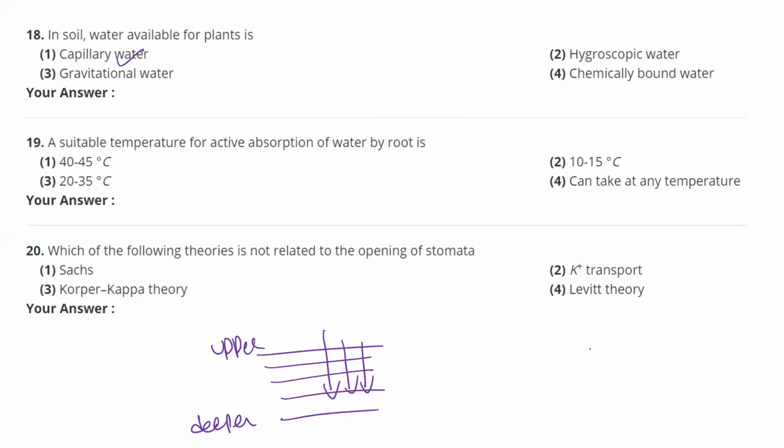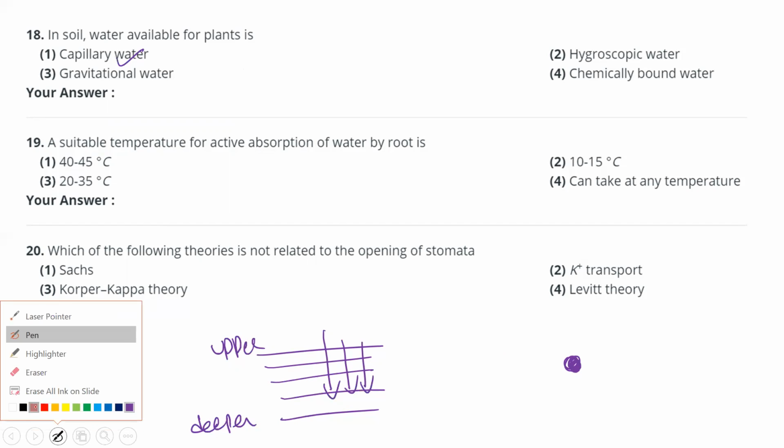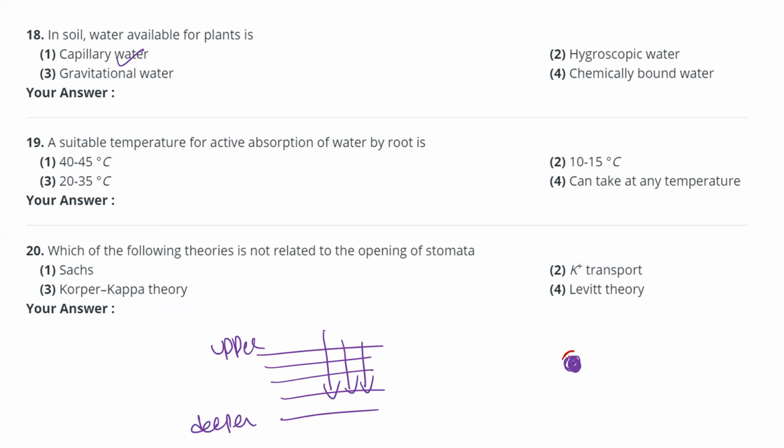Hygroscopic water means, suppose this is a soil particle. Surrounding this soil particle, a thin film of water is present. That water is called hygroscopic water.